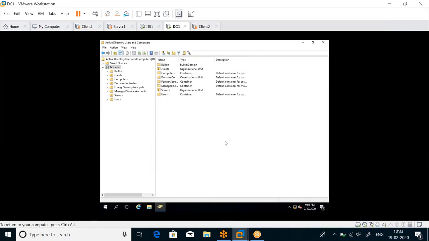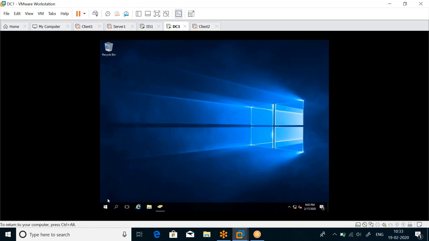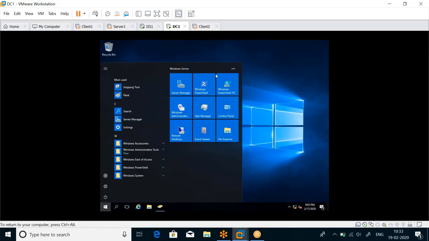The reason why we looked into this feature called AD Recycle Bin is because we saw that the whole backup and restore process is very tedious, all right? And hence, starting in 2008 R2, Microsoft introduced the concept of AD Recycle Bin. So the idea behind AD Recycle Bin was very simple. When you delete an object from Active Directory, it should remain somewhere in the database so that you can recover it immediately, rather than going through the whole long, tedious process of backup and restore. Yes. Right.